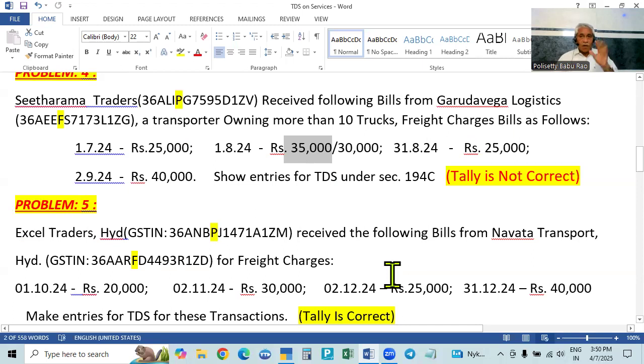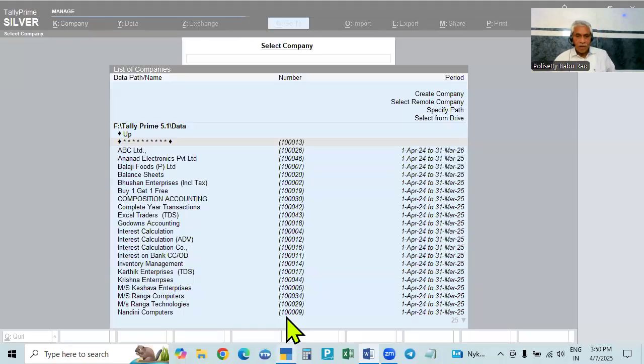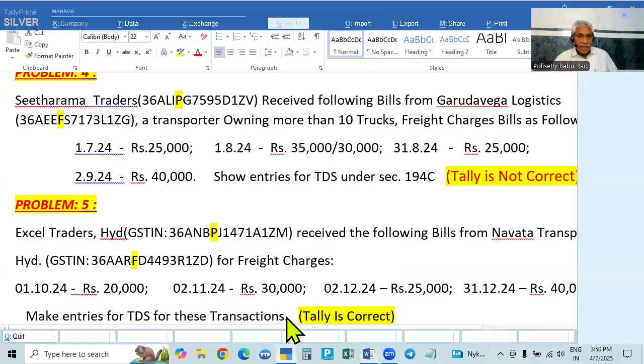I'll show you. In the payment, the nature of payment, we have to show the category. Yes, transporter category. You have to make it yes. And in the report, it will show it differently. Okay, that will show. So I'm creating. The name is Excel Traders.